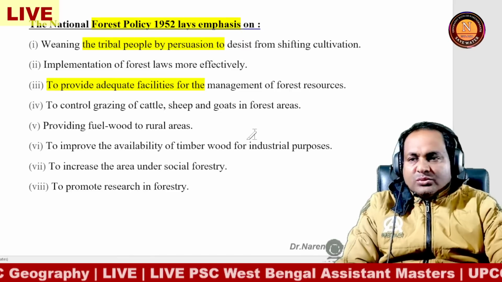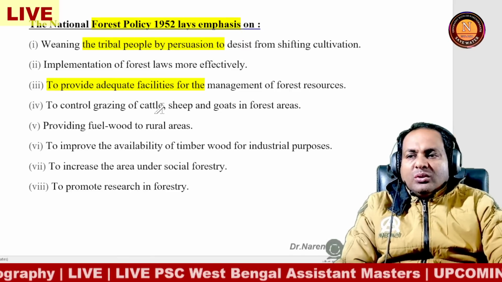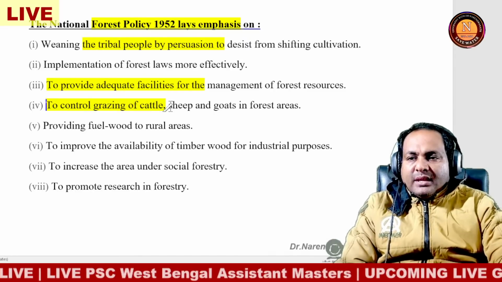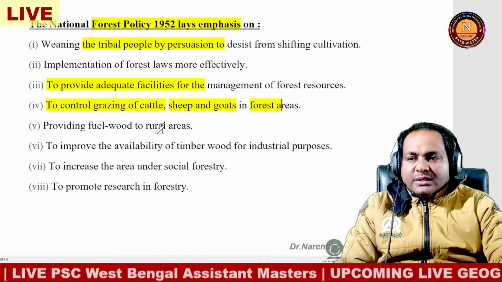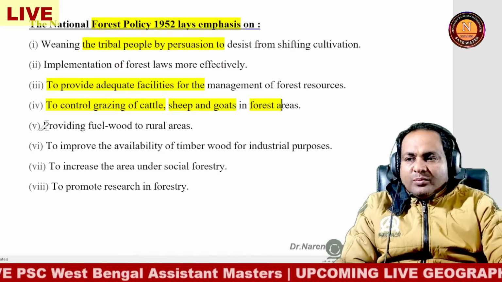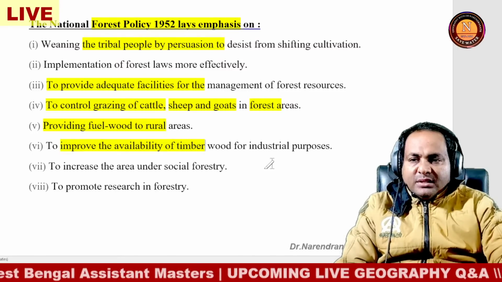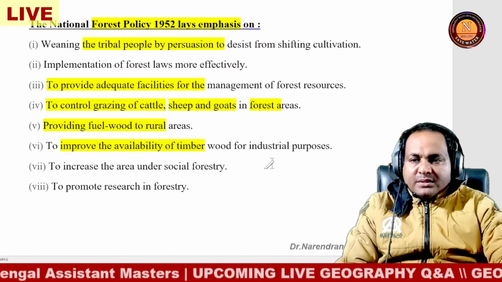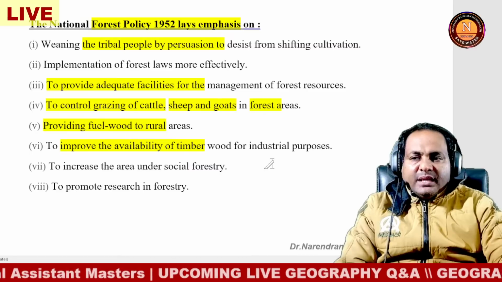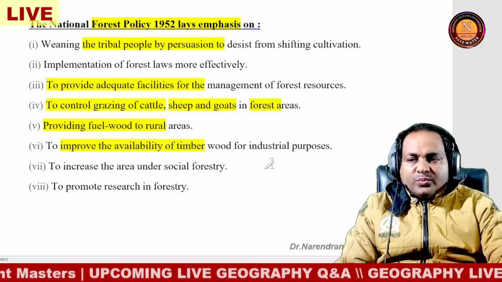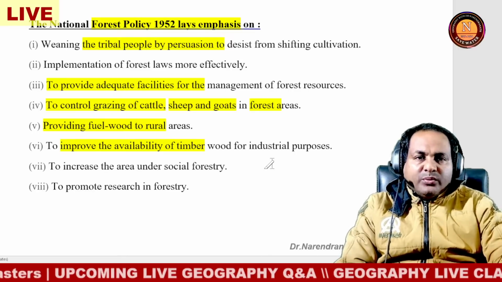of forest resources, and to control grazing of cattle, also sheep and goats, in the forest area, and providing fuel wood to the rural area and improving the availability of timber, wood and industrial purpose, and to increase the area under social forestry, to promote research in the forest.